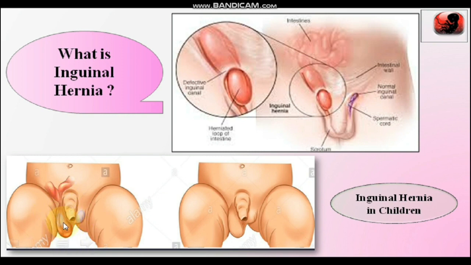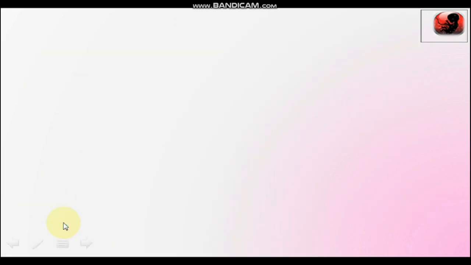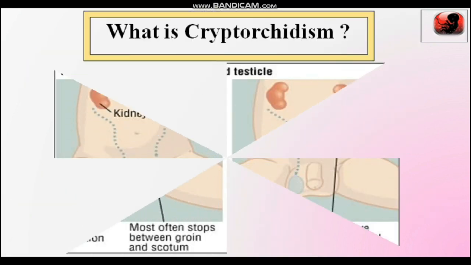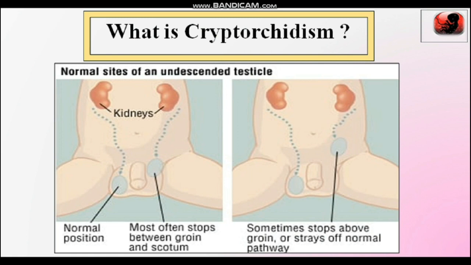Another condition, that is cryptorchidism. What is cryptorchidism? Here are two photographs. In the first photograph, that is the normal position of the testis in the scrotum, and in the second, the testes do not completely descend into the scrotum. They stop between the groin and the scrotum. What is the groin? That is the thigh region.